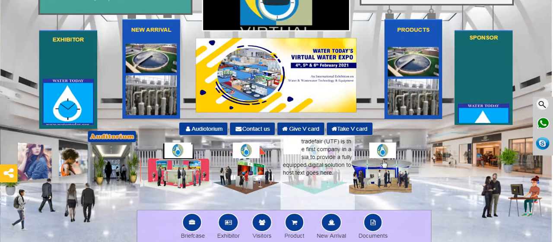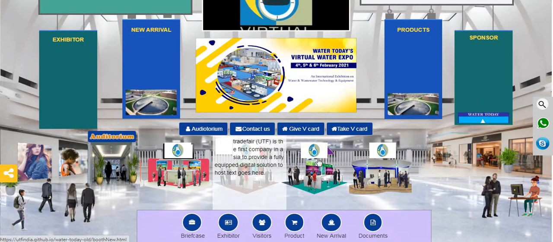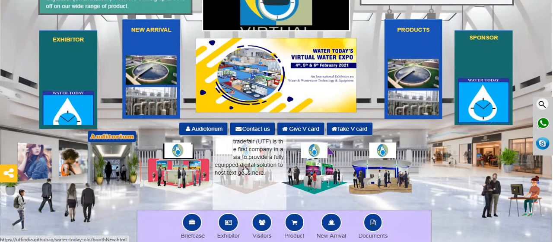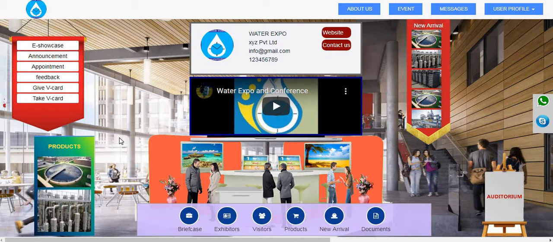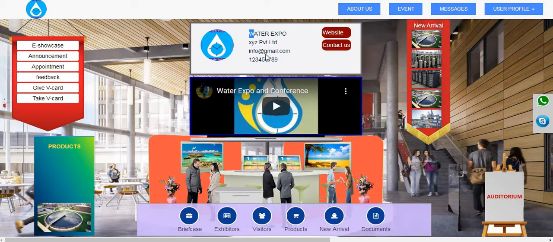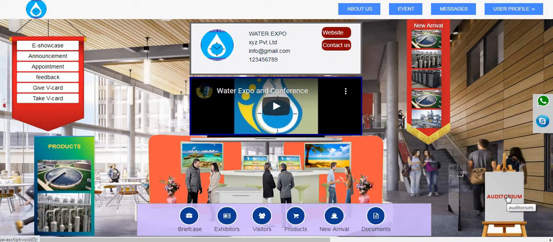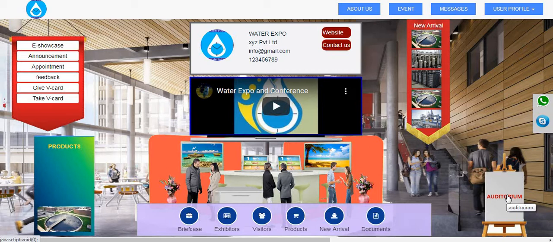Once you bring your mouse on a booth, they will give you a brief introduction about the exhibitor. You can select any exhibitor of your choice. If you click on it, you will come to the booth of this exhibitor. Here you can see the contact details of this exhibitor. You can visit their official website, initiate text communication with them, and see the freshly arrived products of this exhibitor. You can also see related videos about this exhibitor, their past exhibitions and their past conferences.